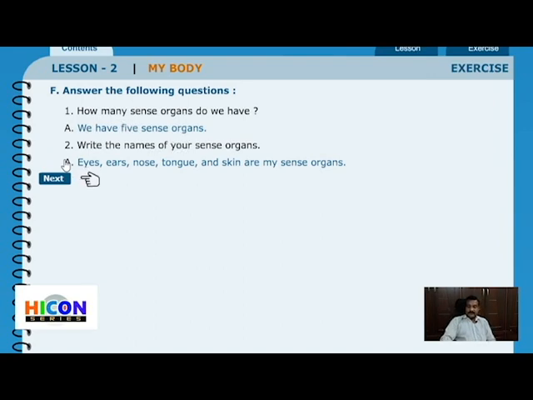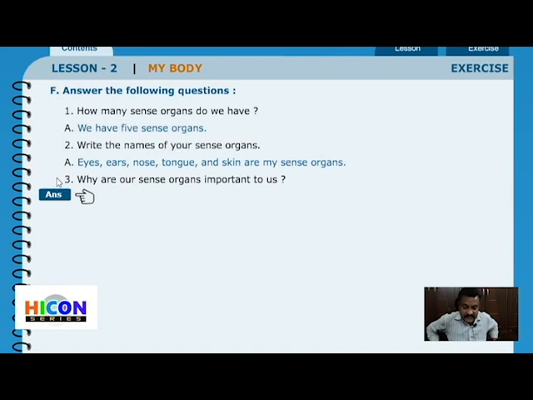Now the third question. Why are our sense organs important to us? In the lesson we learned that the sense organs are very important to us.